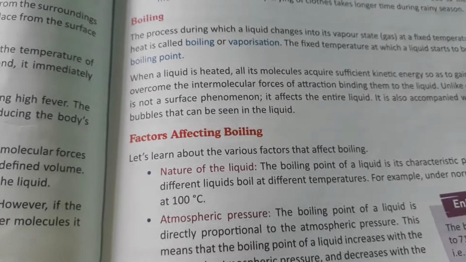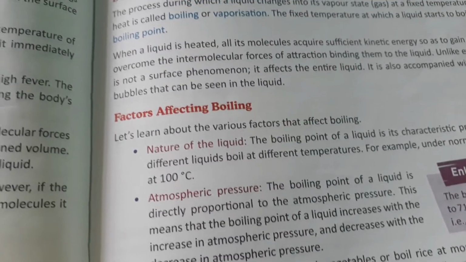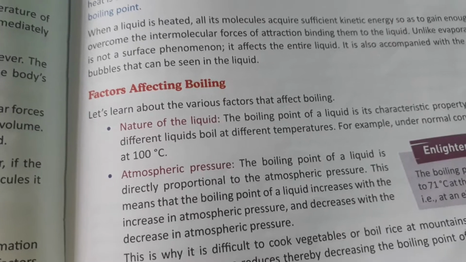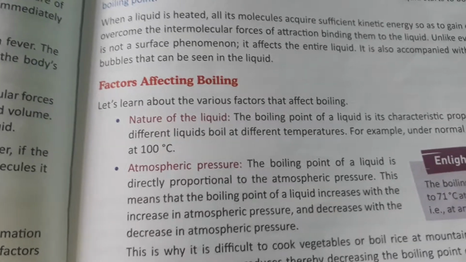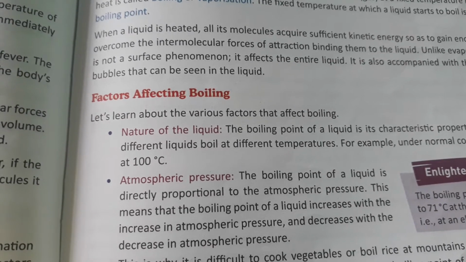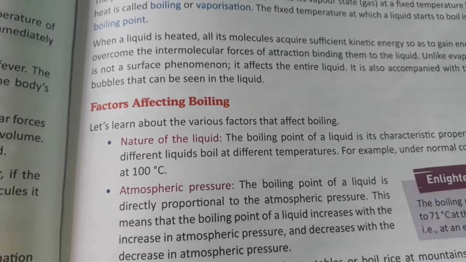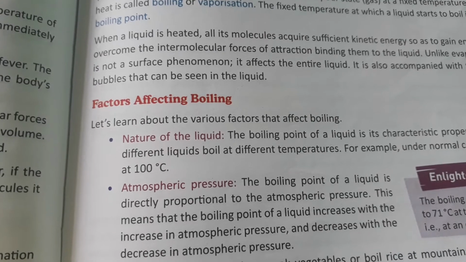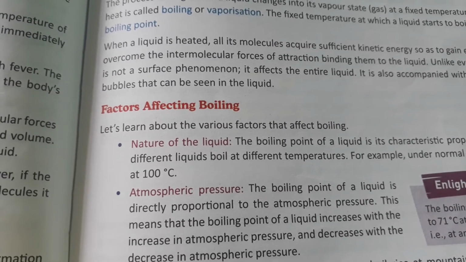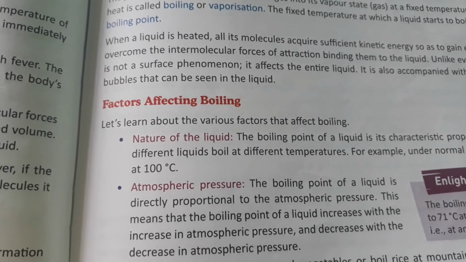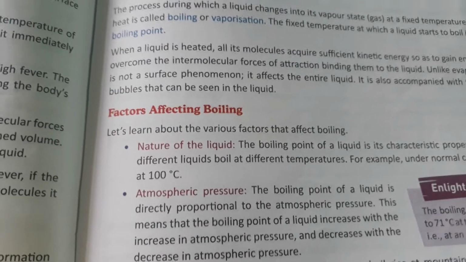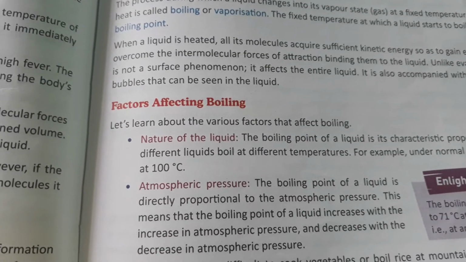Now, factors affecting boiling. That depends on the nature of the liquid. All liquids do not have the same boiling point. Example, water has a boiling point of 100 degrees Celsius, and alcohol, diesel, or petrol will boil below 100 degrees temperature. So that means all liquids do not have the same boiling point. That depends on the nature of the liquid.